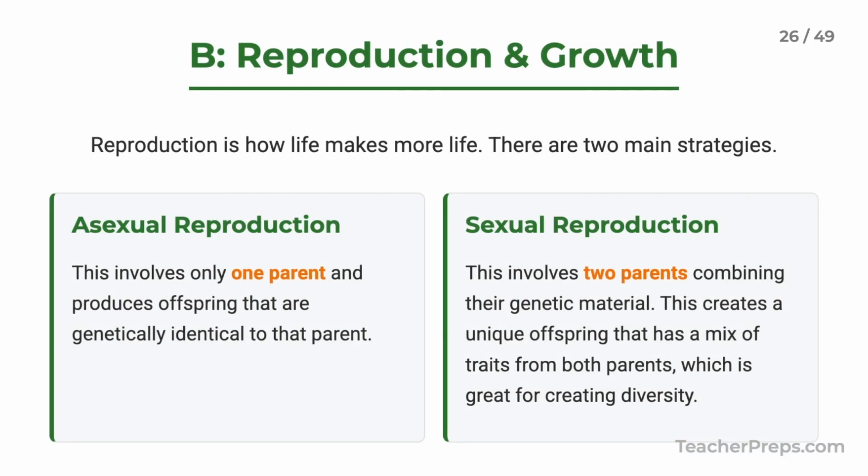Life makes more life through reproduction. There are two main ways: asexual, with one parent only creating an identical offspring, and sexual, with two parents creating a unique offspring. That second one is great for creating diversity.